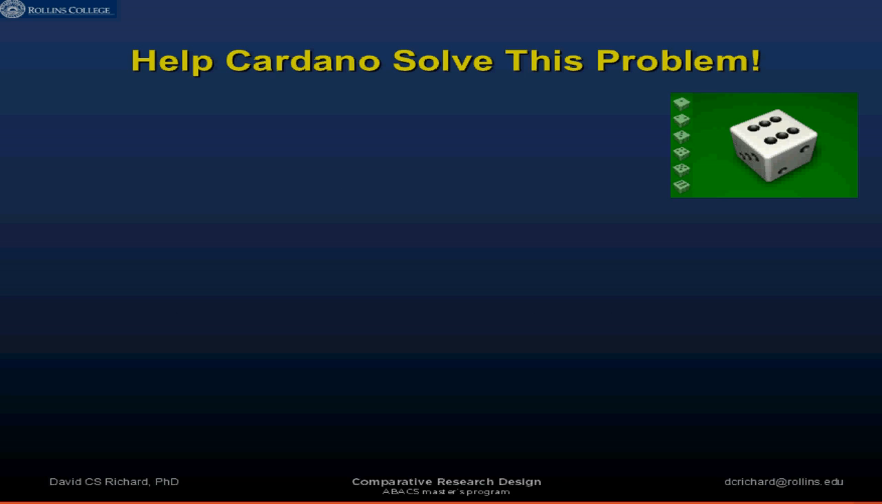So now let's see how Cardano tried to solve a problem in probability theory. And what's interesting about this is he solved it incorrectly. But we'll see from the way he tried to solve it and the way it actually needs to be solved, sort of the emergence of the proper math for understanding probability theory.